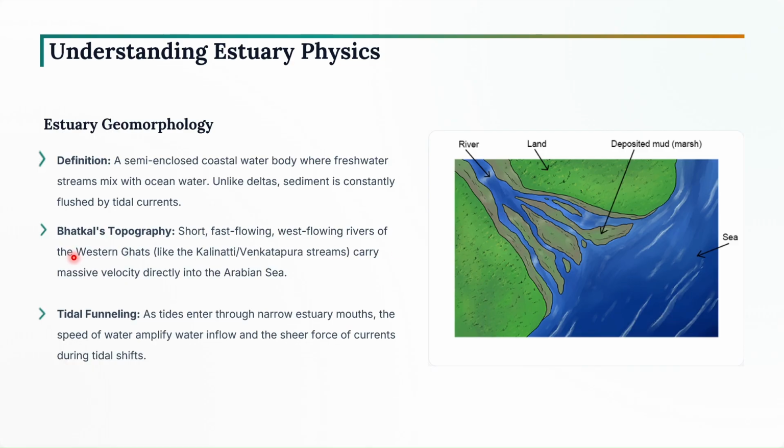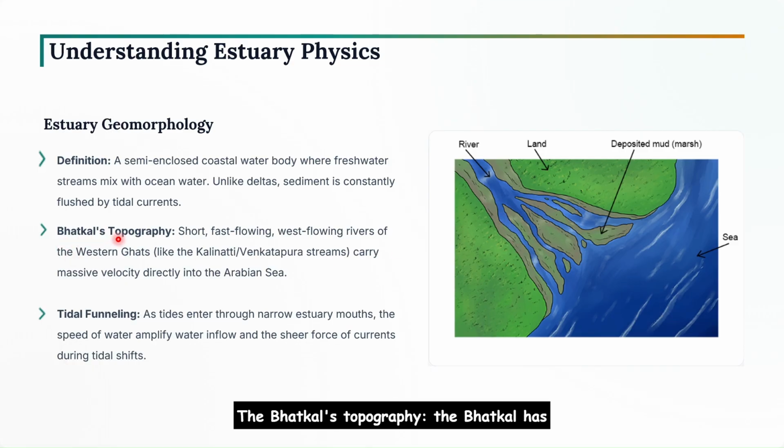The Bhatkal's topography. Bhatkal has rivers which are short, fast flowing, steep, and west flowing rivers of the Western Ghats, like the Kalinati and Venkatapura streams. These short, fast flowing rivers carry a massive velocity directly onto the Arabian Sea.